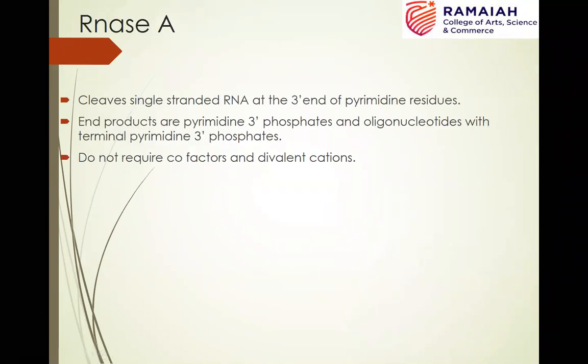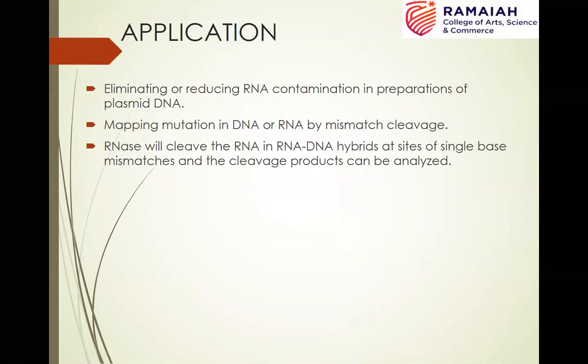Next nuclease is RNase A. Two different RNases we will discuss, RNase A and RNase H. So this RNase A cleaves single-stranded RNA at the 3' end of pyrimidine residues. The end products are pyrimidine 3' phosphates, and oligonucleotides with terminal pyrimidine 3' phosphates. It does not require any cofactors or divalent cations for its activity.